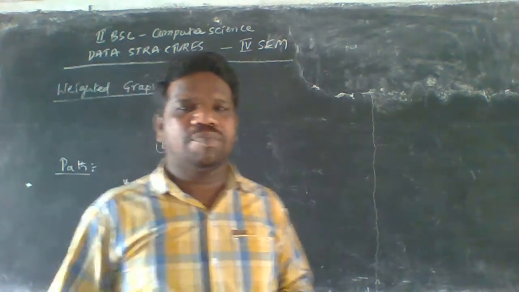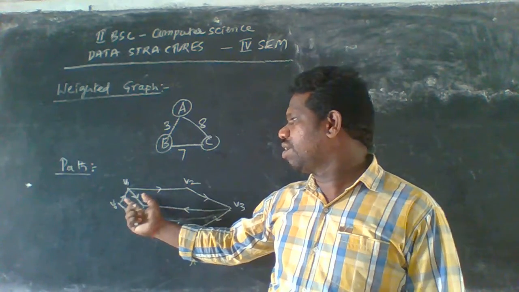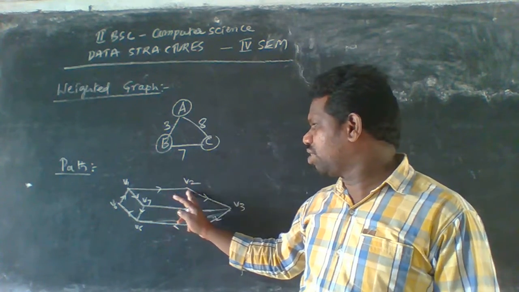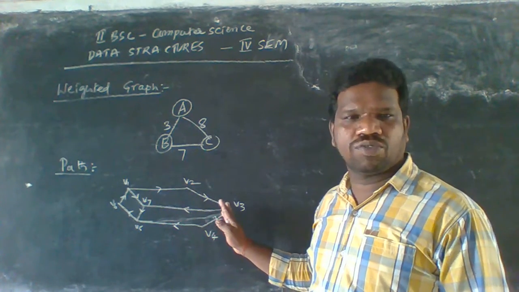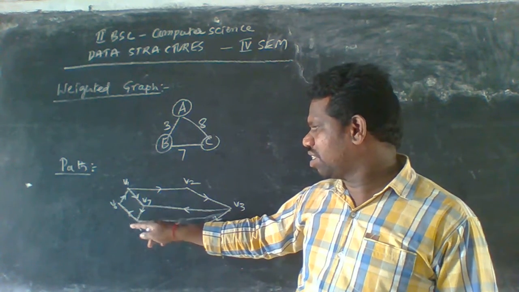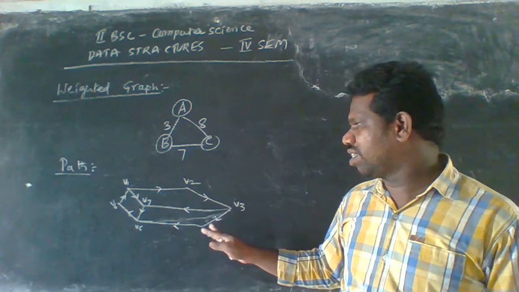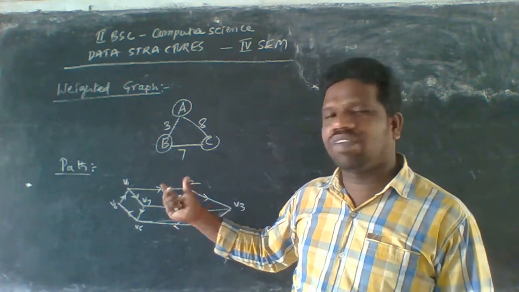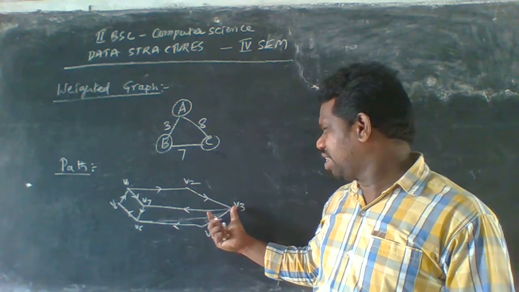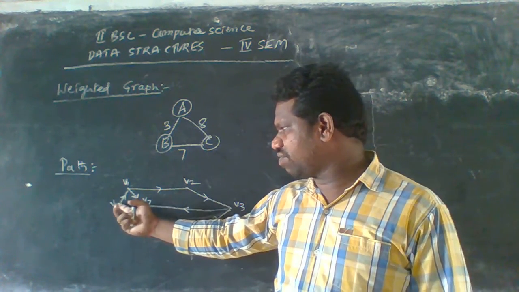So this is called a path here. If you want to traverse V1 to V3, we can go from V1 to V2, V2 to V3, which is one path. Also V1 to V7, and from V7 there is nothing further. If you want to traverse V1 to V1, you go V1 to V2, V2 to V3, V3 to V4, V4 to V5, V5 to V6, V6 to V1.